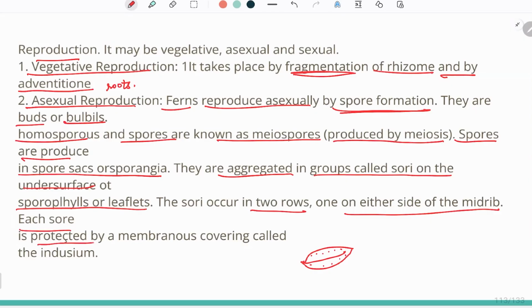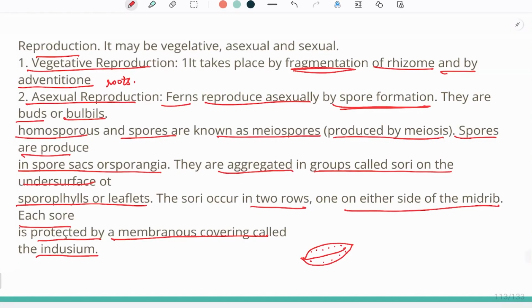Each sorus is protected by a membranous covering called the indusium. So what is actually a sorus? First, a sorus is an aggregate of sporangia. Second, it is present on the undersurface or the lateral surface of the leaf. Third, they are present in two rows, one on each side of the midrib. Fourth, they have a protective membranous covering over them, which is called the indusium.